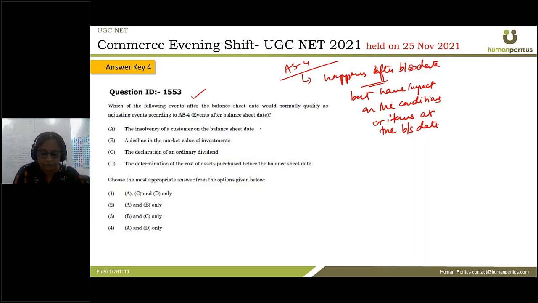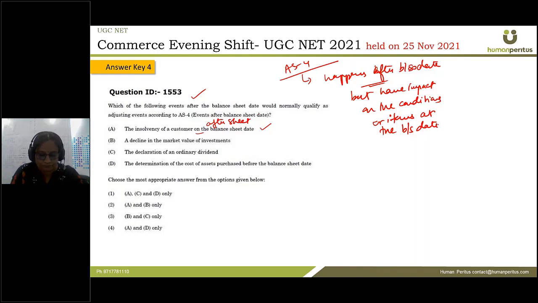For example, take the insolvency of the customer. It should not be on the balance sheet date but after the balance sheet date. Whenever, after the balance sheet date, the entity is sure about its loss because of the insolvency of the customer, it has to be adjusted to report fairly.